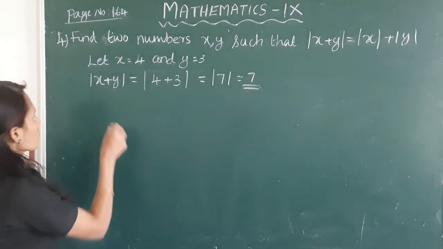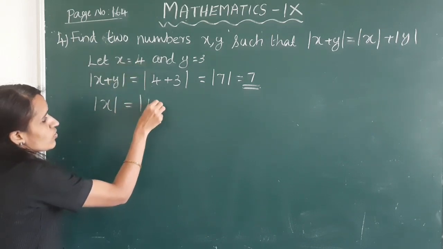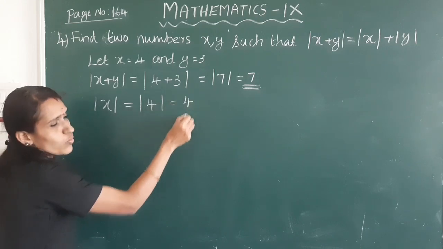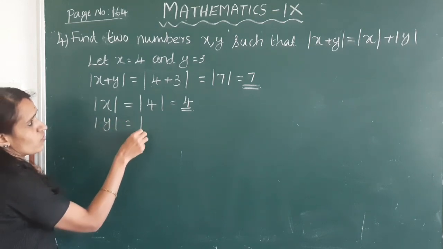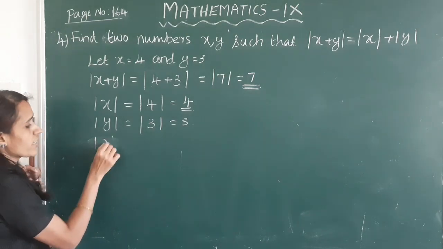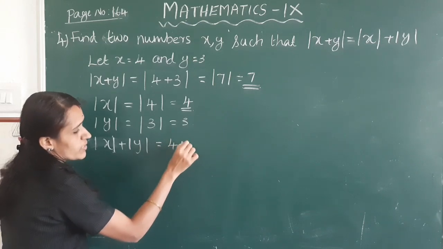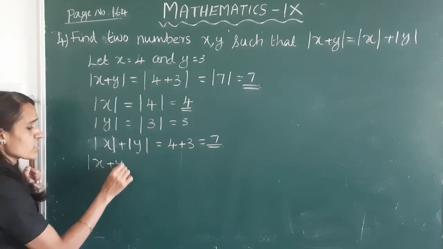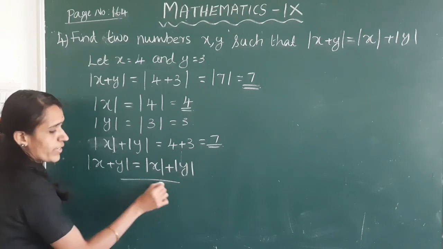Okay. Next, |x|. Here x is 4, so |4| is equal to 4. Next, |y|. Here y is 3. |3| is equal to 3. |x| + |y| is equal to 4 + 3, which is equal to 7. Now we get |x + y| is equal to |x| + |y|. Okay, clear?